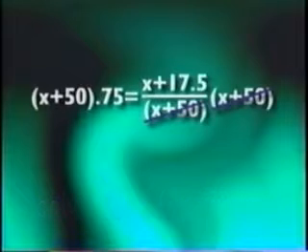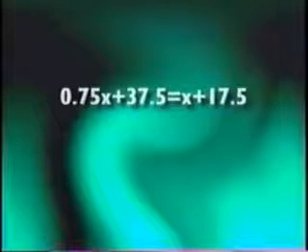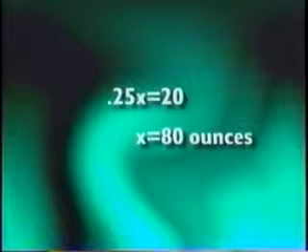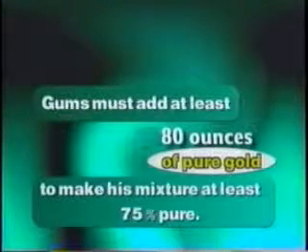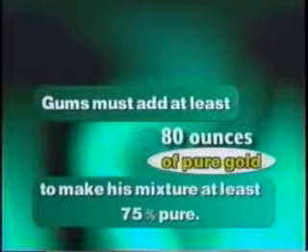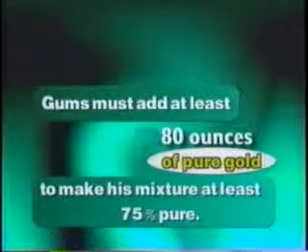Multiplying both sides by x plus 50 to get x plus 50 out of the denominator, we get 0.75x plus 37.5 equals x plus 17.5. Combining like terms and solving for x, we get 0.25x equals 20, or x equals 80 ounces. So Gums must add at least 80 ounces of pure gold in order to make the total mixture at least 75% pure gold.